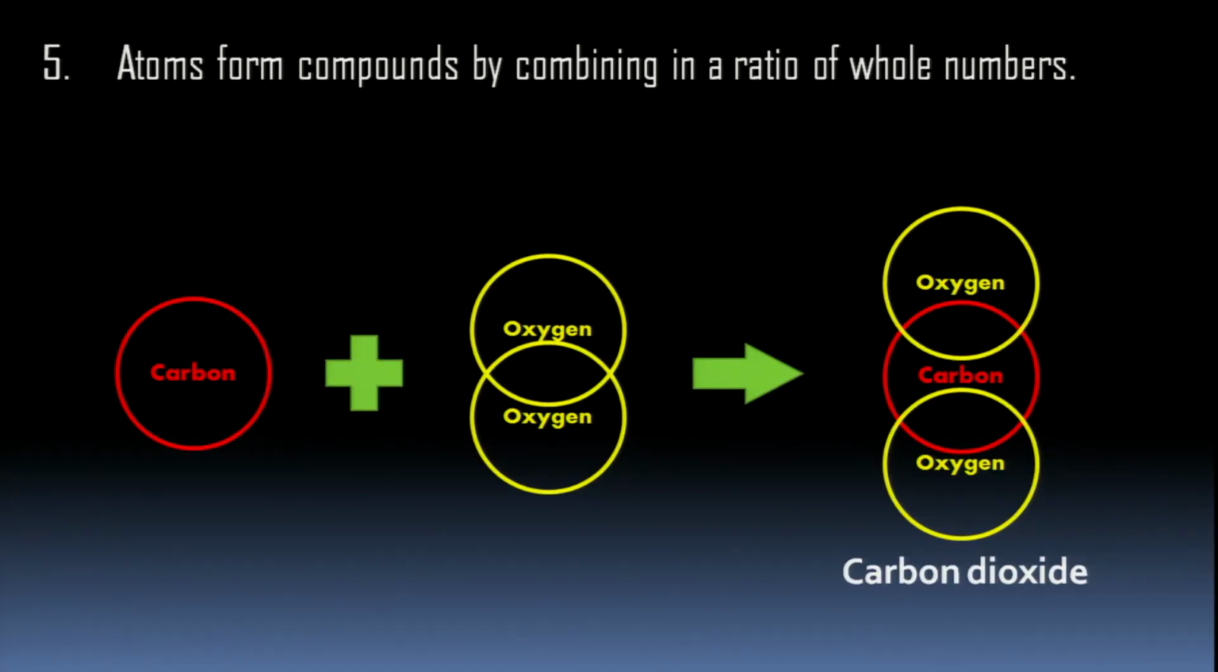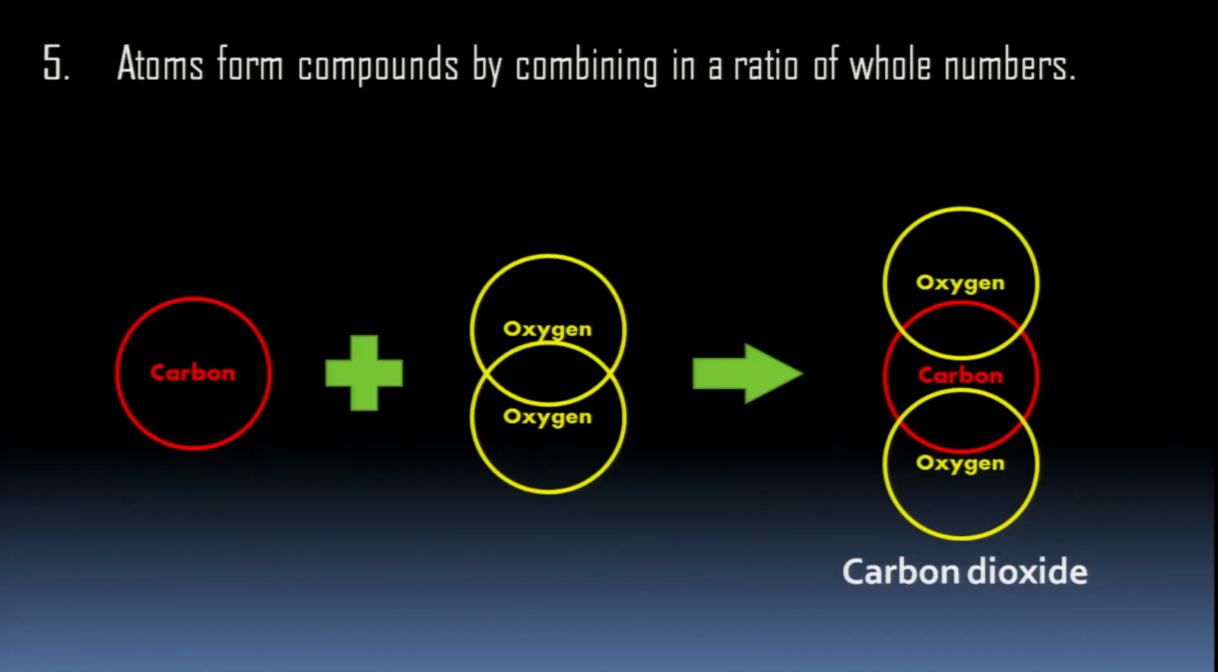Now, atoms form compounds by combining in a ratio of whole numbers. We have known, children, H2O is water. Two atoms of hydrogen combine with 1 atom of oxygen to give H2O. Similarly, you can see on the screen, 1 atom of carbon combines with 2 atoms of oxygen to give carbon dioxide. And carbon dioxide in any form from anywhere will have this combination only. And they combine in whole numbers, H2O2 hydrogen peroxide.